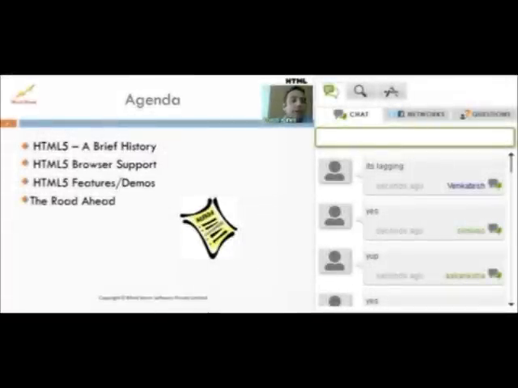So what we're going to do is take a look at what HTML5 is, a brief history on HTML5. Then we'll get down to HTML5, its support in various browsers, both desktop as well as mobile. So we'll take a good look at what really is supported today in terms of different browsers. Then we're going to delve down into various HTML5 APIs. So we'll look at the Canvas API, location, storage. So we'll take a good look at some of the APIs.